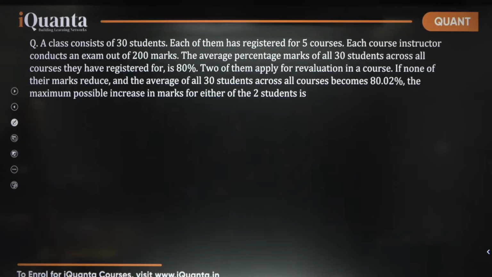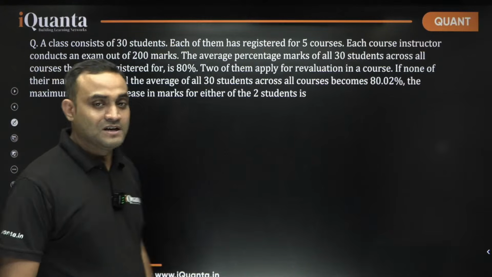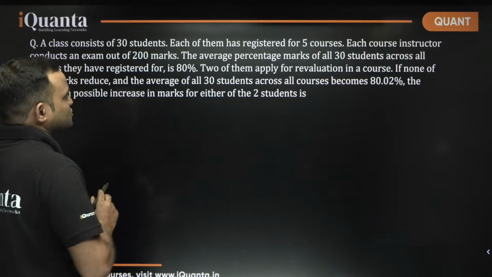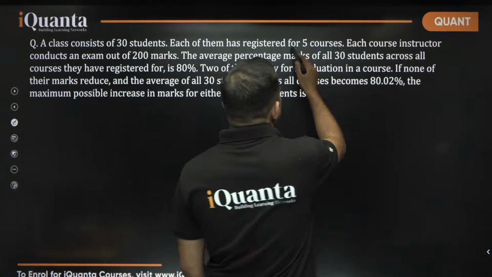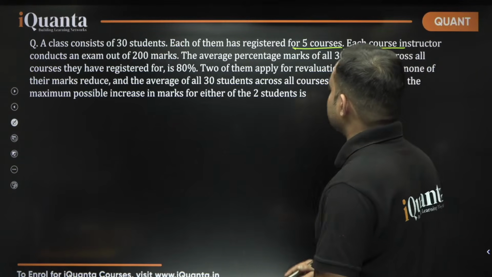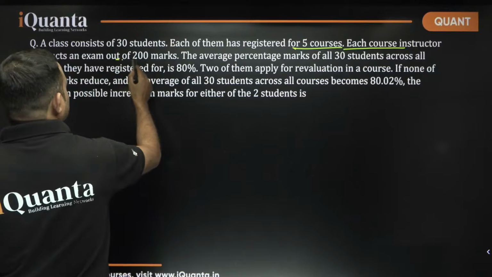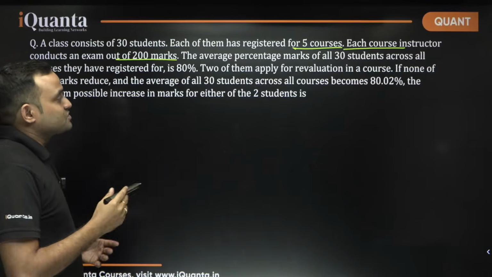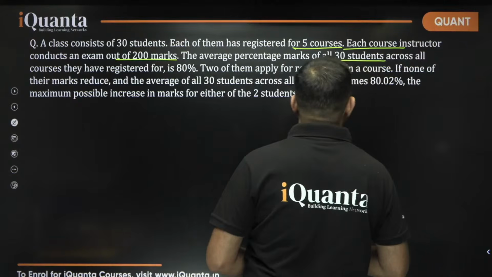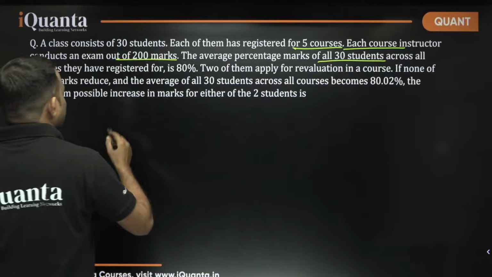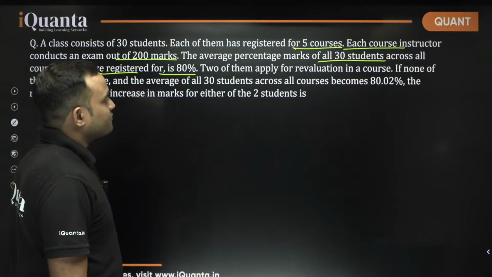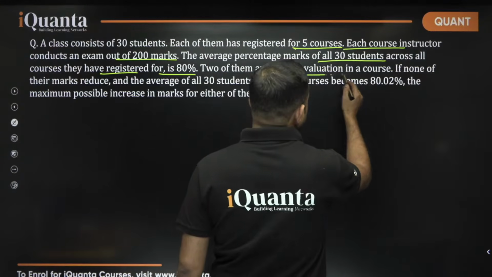What's your answer? 6. Yes, it's a long question, but it's easy, right? A class consists of 30 students. Each of them has registered for 5 courses. Each course instructor conducts an exam out of 200 marks. Total marks is 200. The average percentage marks of all 30 students across all the courses they have registered for is 80%. Two of them apply for reevaluation in a course.